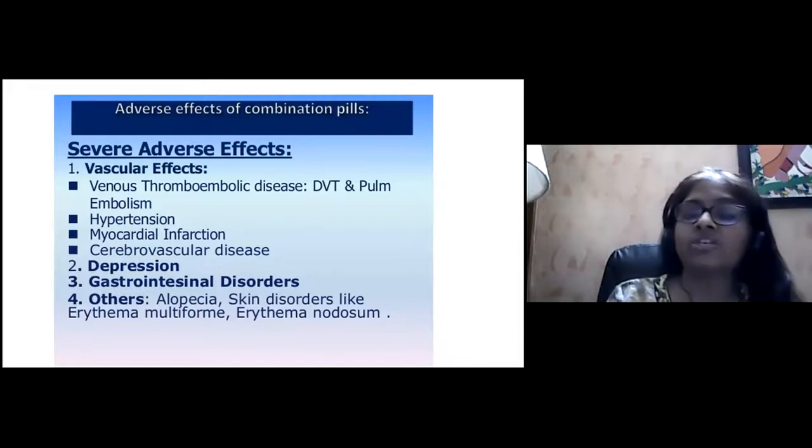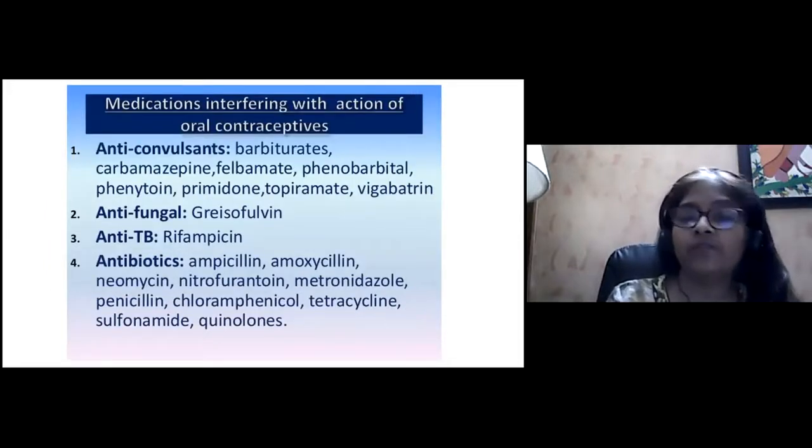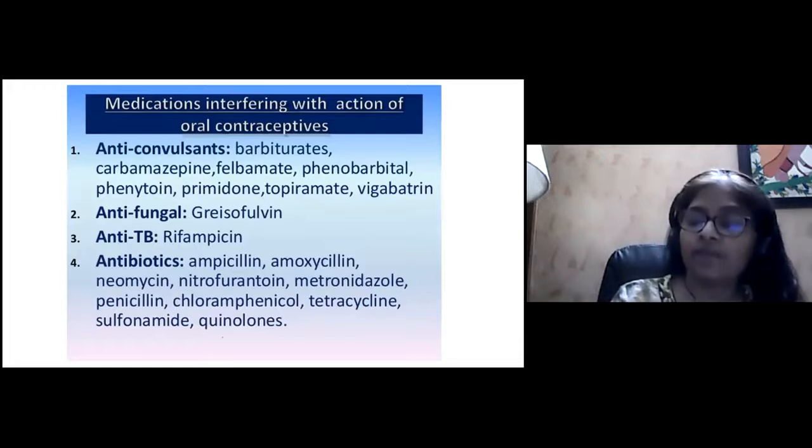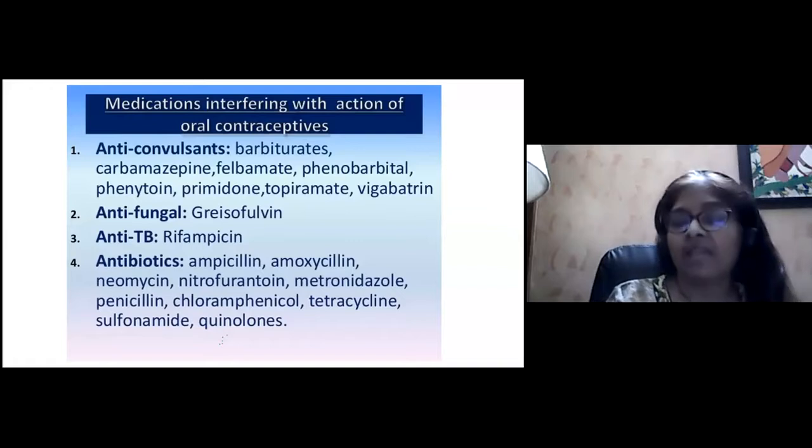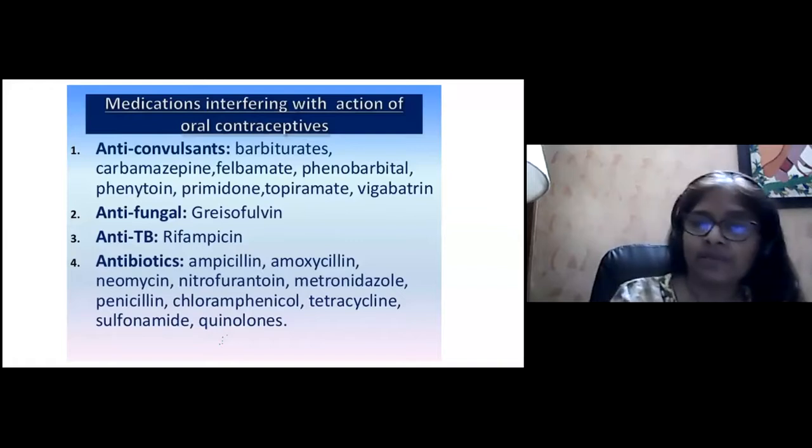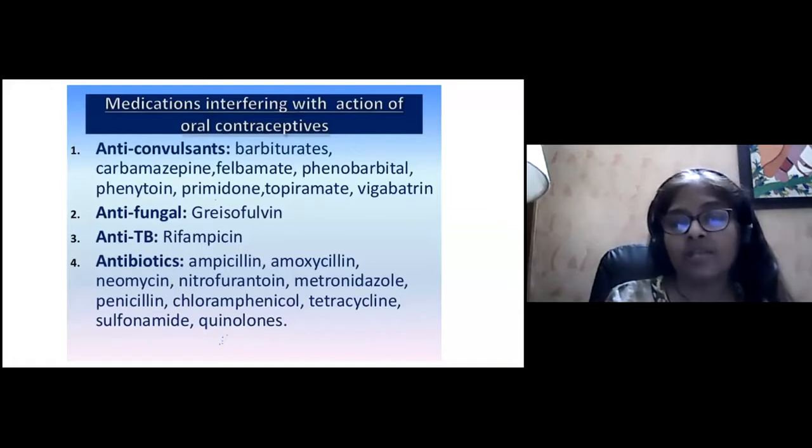Now, there are some medications we have to remember that interfere with the oral contraceptive pills. So, if we are giving patients oral contraceptive pills along with these medications, we have to alter the dose of the medications, and we have to give oral contraceptive pills with a higher dose of estrogen. The anticonvulsants like barbiturates, carbamazepine, felbamate, phenobarbital, phenytoin, primidone, when given with oral contraceptive pills, we have to see to it that the dose of the anticonvulsant is also increased, as well as we give a higher dose of estrogen in the oral contraceptive pills.